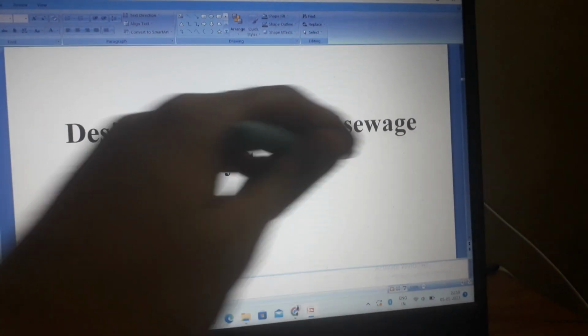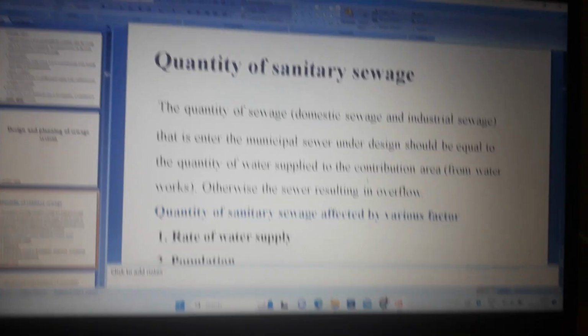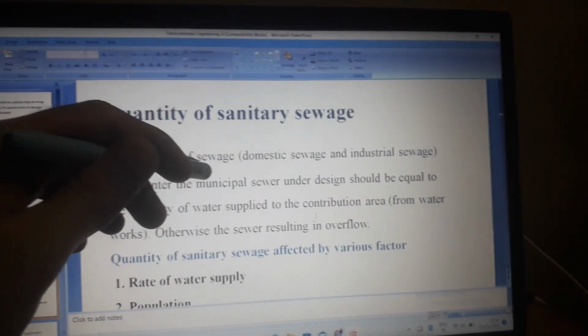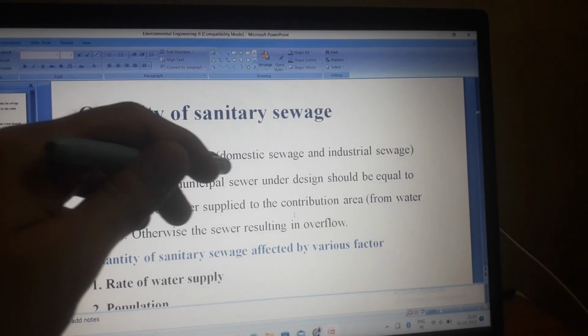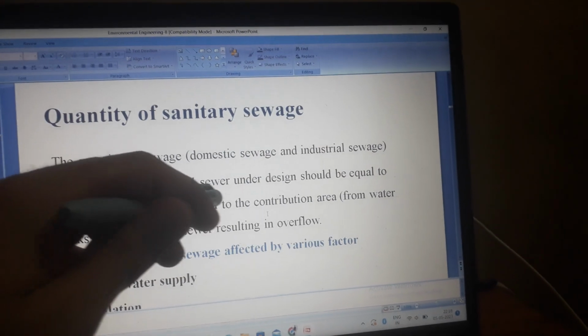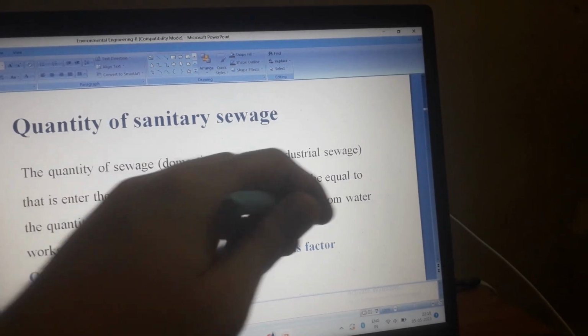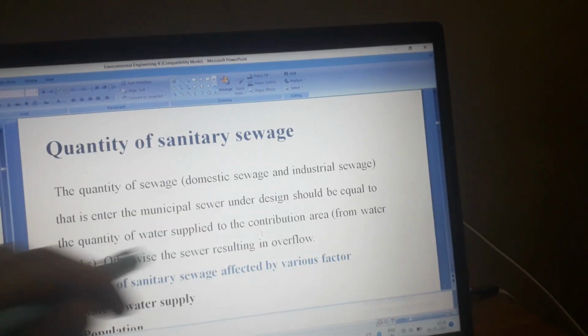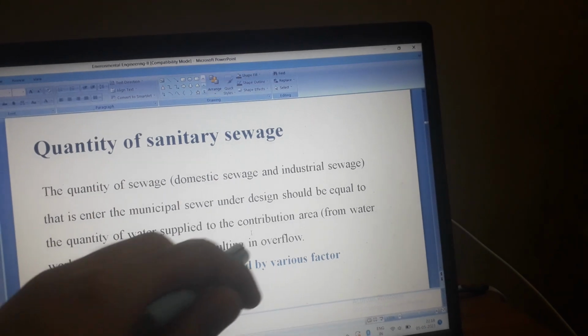Design and planning of sewage system. Quantity of sanitary sewage. The quantity of sewage, domestic and industrial sewage, that enters the municipal sewer under design should be equal to the quantity of water supplied to the contribution area from water works, otherwise the sewers will result in overflow.